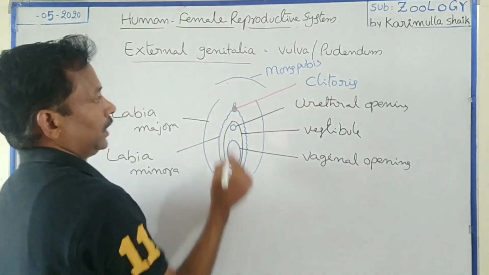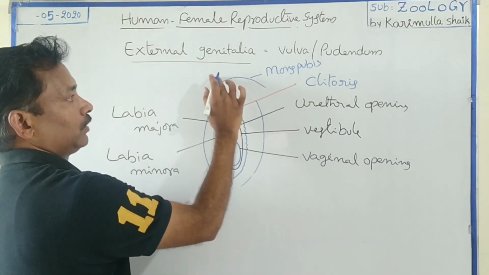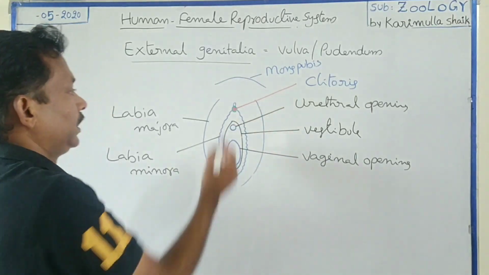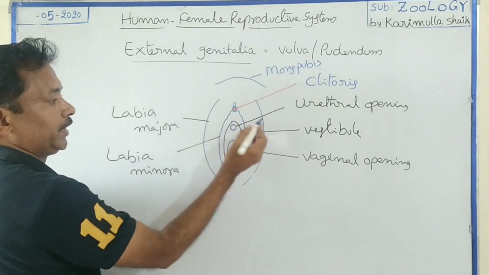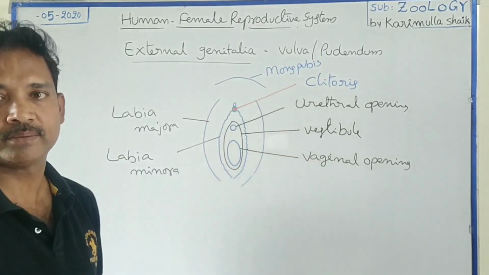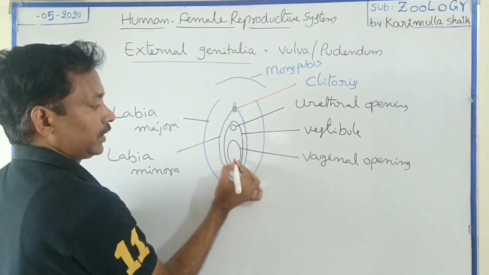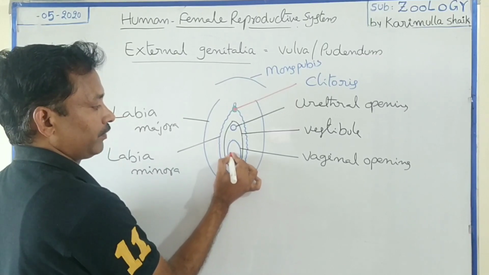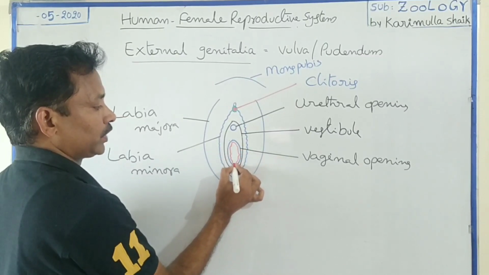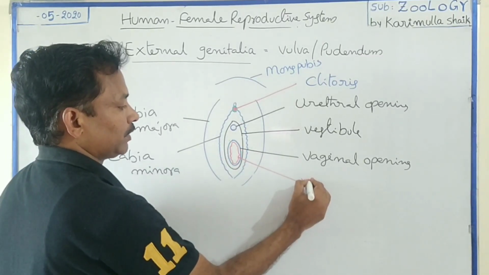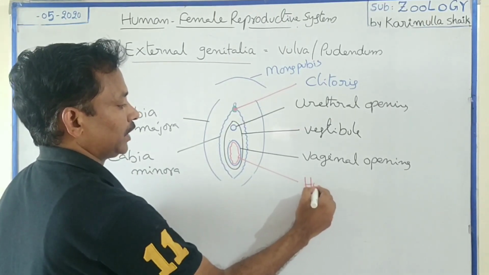Mons pubis. At the mons pubis, the skin develops hair. Hair also develops over the labia majora but not over the labia minora. Next, one more important layer in the vaginal orifice. Internally, this vaginal orifice is lined by a mucous membrane. That mucous membrane is named the hymen.